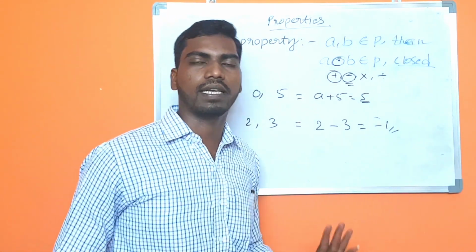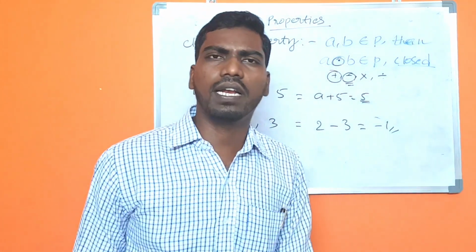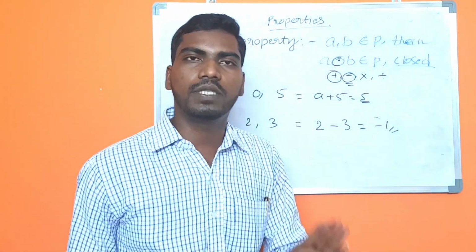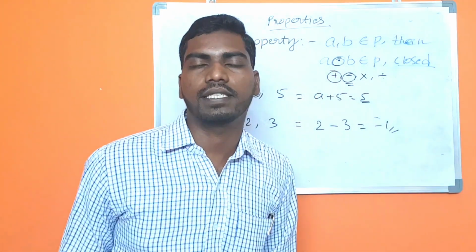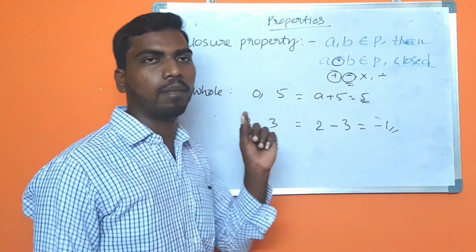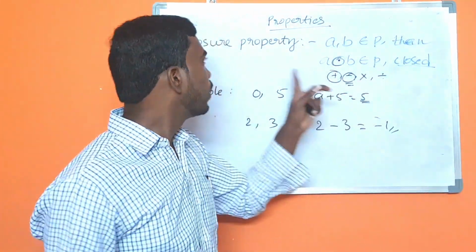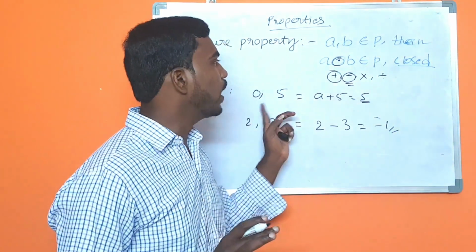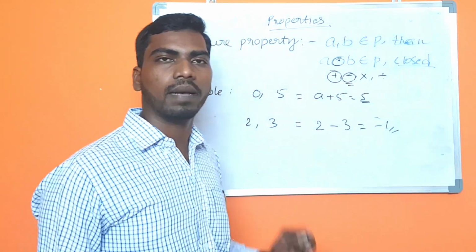Let me be clear. I am repeating one more time. In natural numbers, the closure property is observed in the plus operation. In the whole number series, the closure property is not applicable when we do the minus operation. Am I clear?